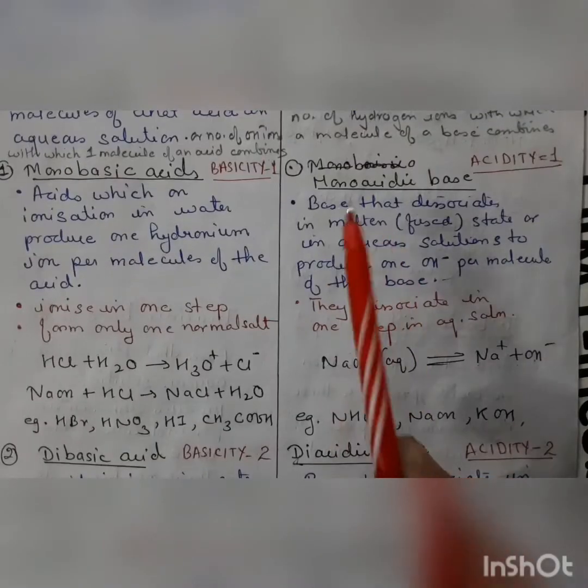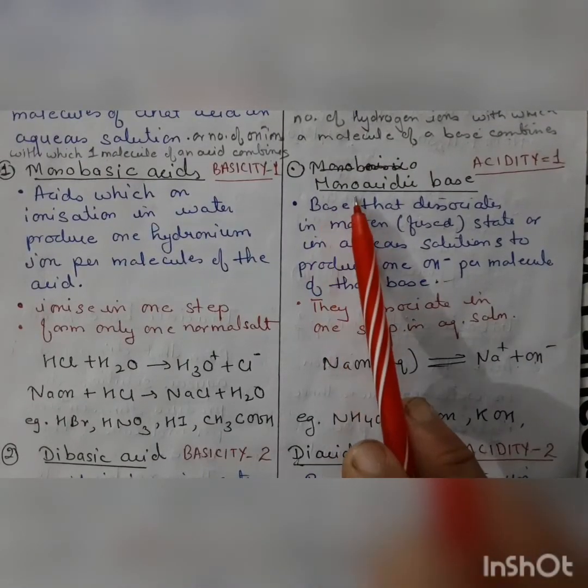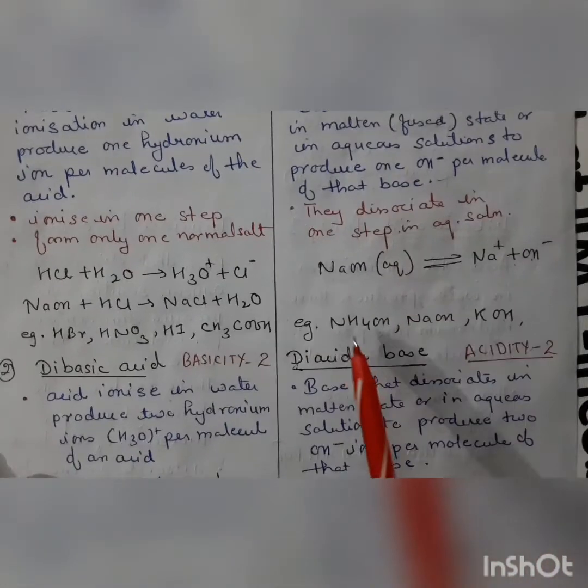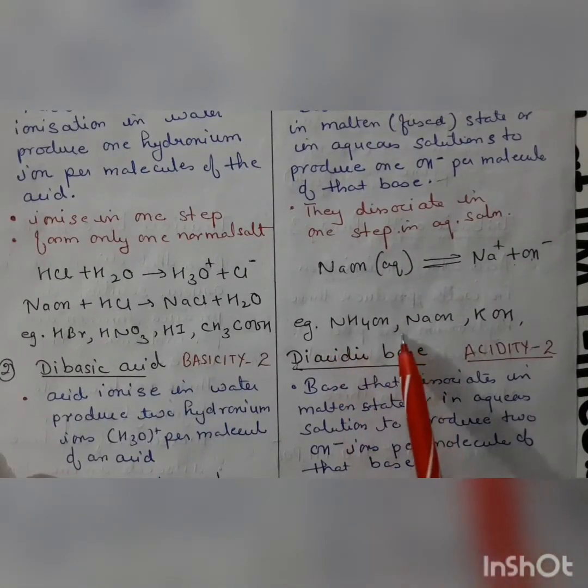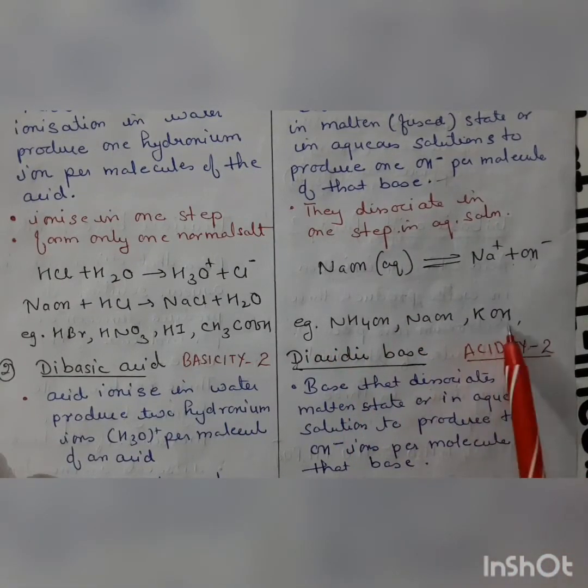Examples of monoacidic bases are ammonium hydroxide, sodium hydroxide and potassium hydroxide.